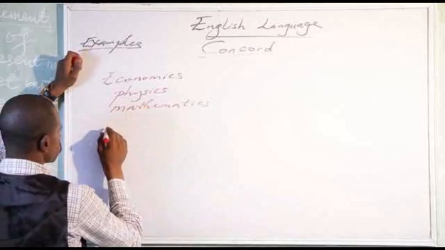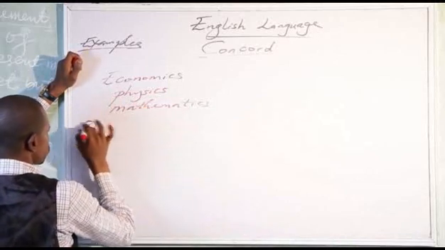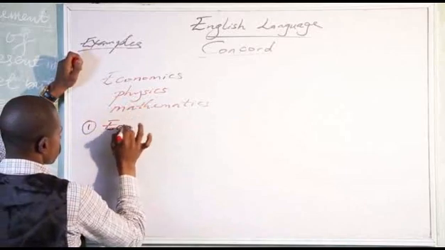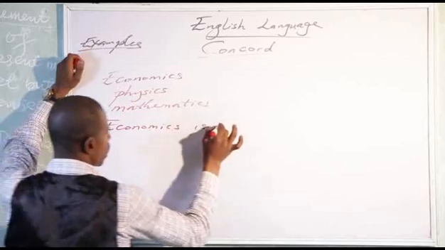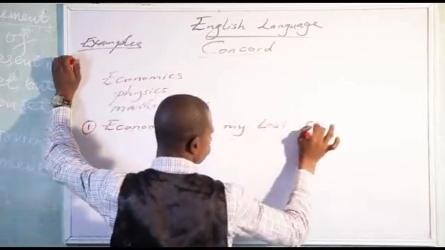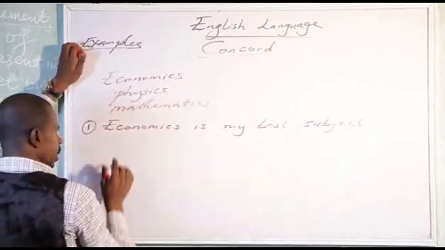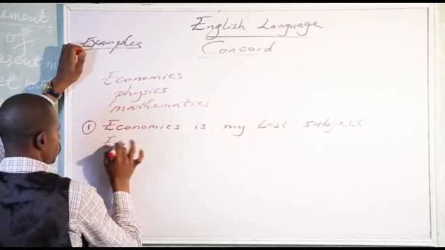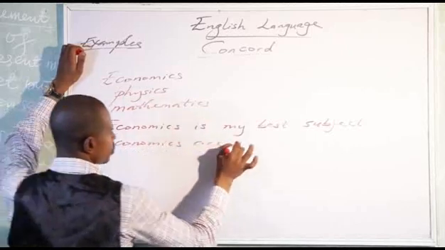So if you want to use them in a sentence, let's use economics. Economics is my best subject. Don't say economics are my best subject.